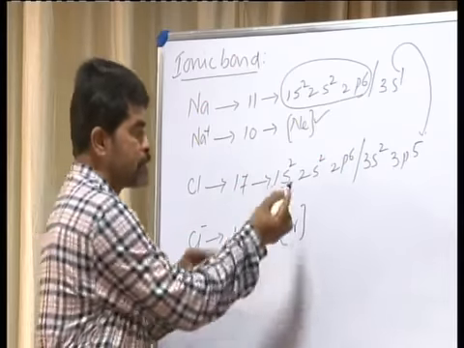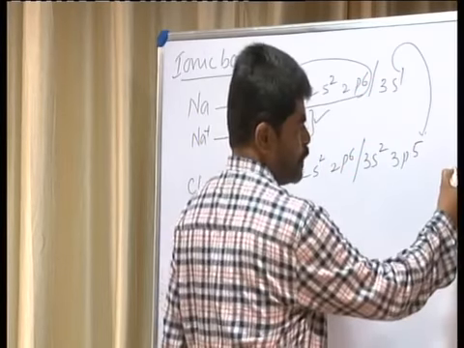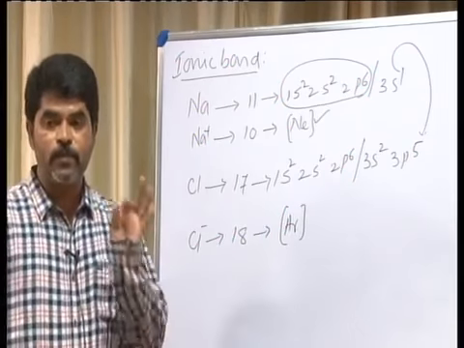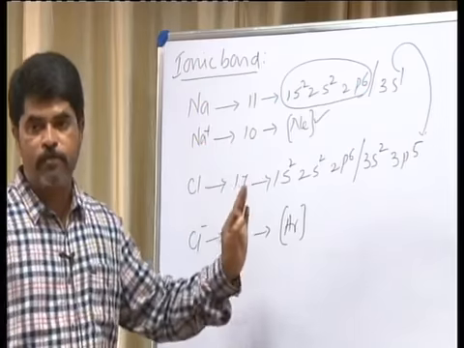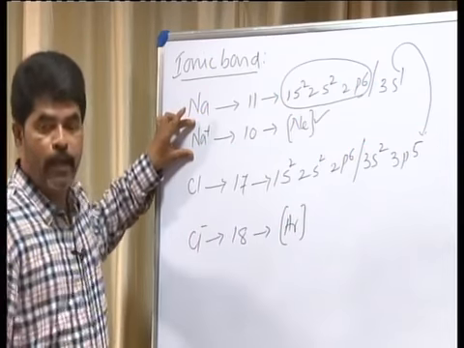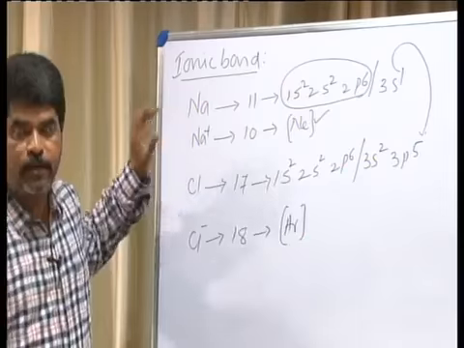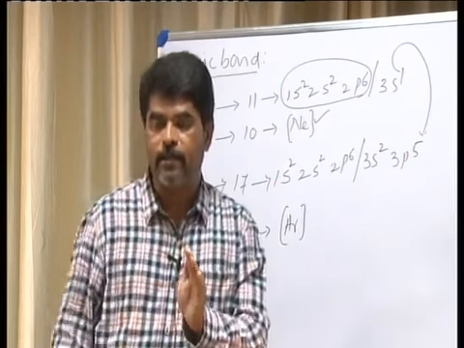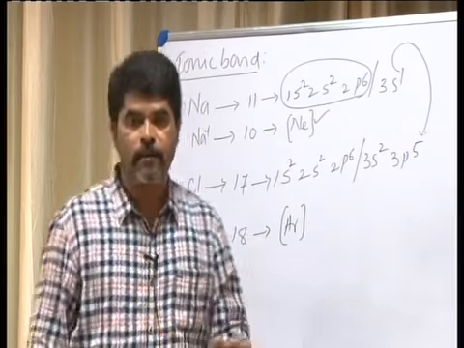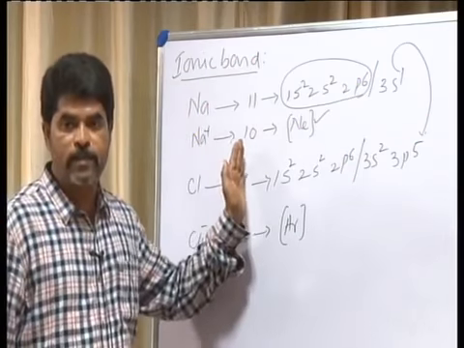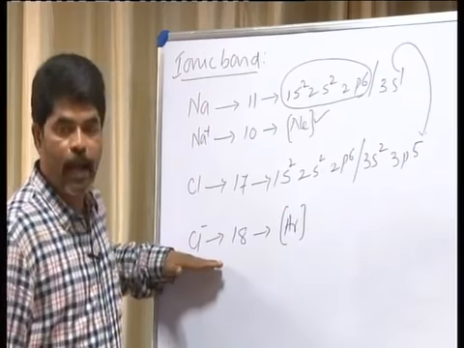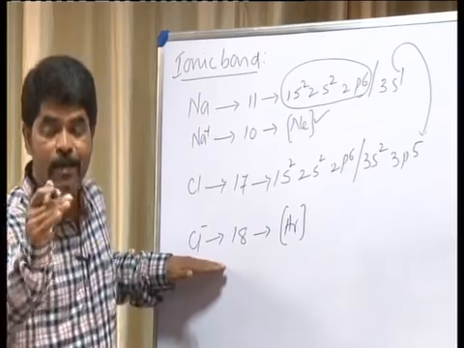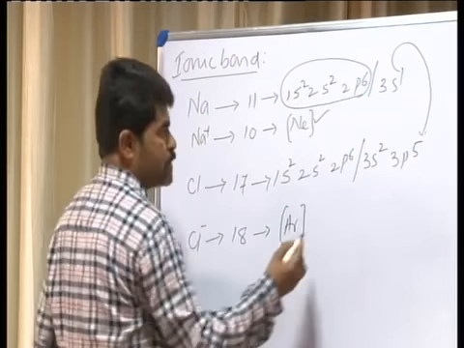The preceding element is neon and the succeeding element is argon. So remember this important point: in the formation of ionic bond, one atom loses an electron and the other gains an electron. The atom losing the electron acquires the noble gas configuration of the preceding element, and the atom gaining the electron acquires the noble gas configuration of the succeeding element.